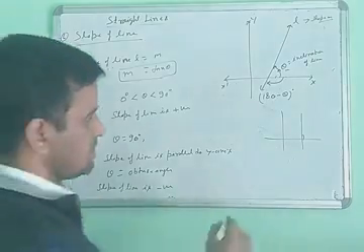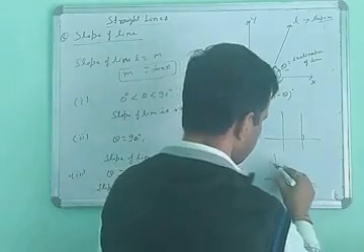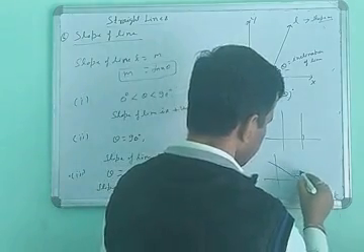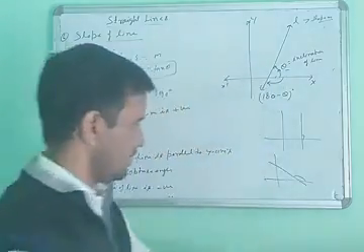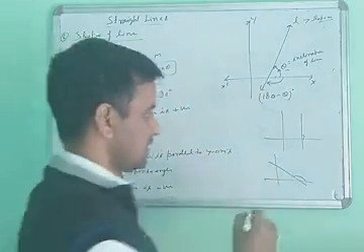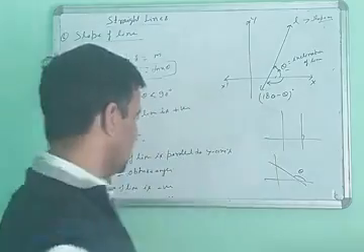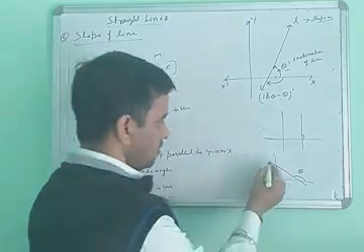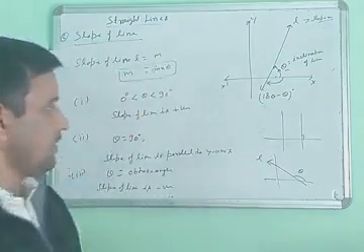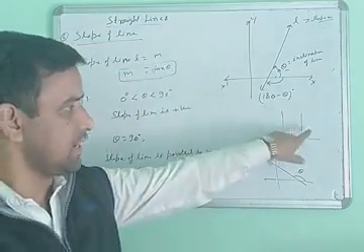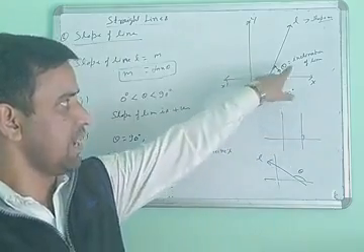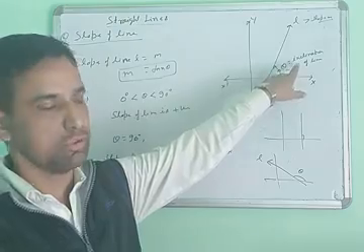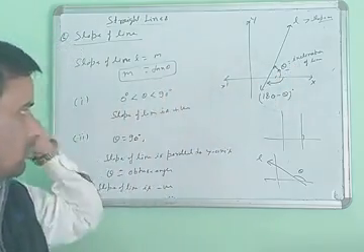Suppose the angle is drawn in this way, and this theta is called the obtuse angle. So when theta is obtuse, the slope of the line is negative. The slope of this line will be negative. When theta is 90 degrees, the line is perpendicular to the x-axis, or when it is an acute angle, the slope of the line will be positive. These are the three conditions of the slope of the line.